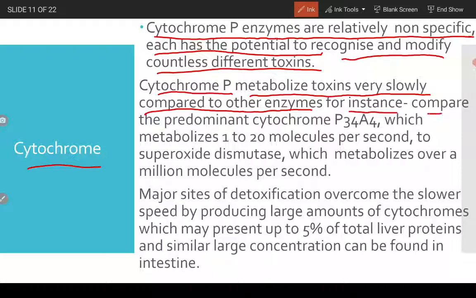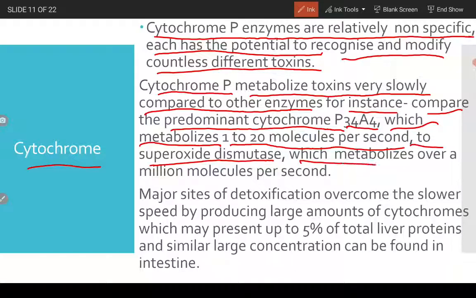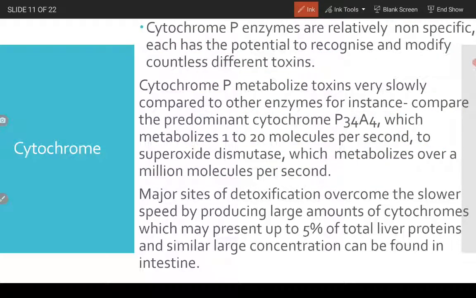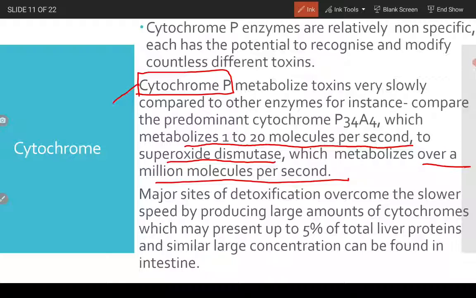For instance, compare the predominant cytochrome P34A, which metabolizes 1 to 20 molecules per second, to superoxide dismutase, which metabolizes over a million molecules per second. So like it says, the cytochrome P is very slow, right? The comparison is given here that it metabolizes 1 to 20 molecules per second, while another enzyme, superoxide dismutase, metabolizes over a million molecules per second. So it is very slow.